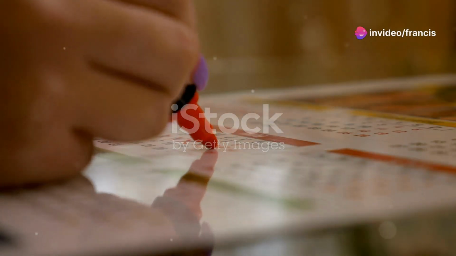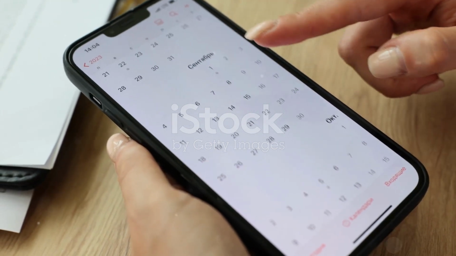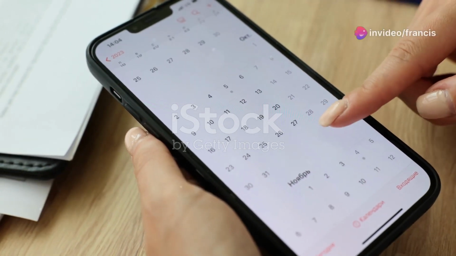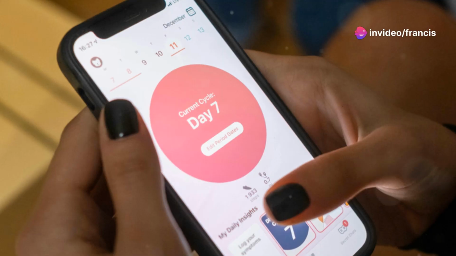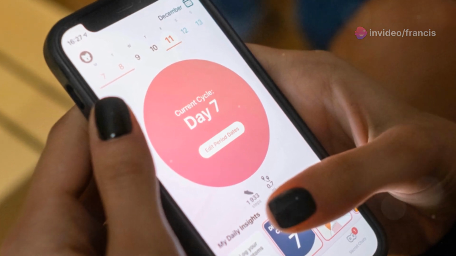Calculating safe days, a step-by-step guide. Calculating your safe days using the rhythm method involves tracking your menstrual cycle for several months to identify patterns and predict your fertile window. Remember that this method requires meticulous tracking and may not be suitable for everyone.